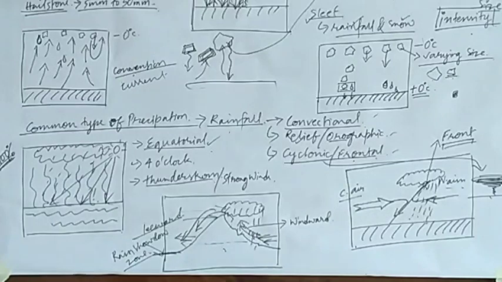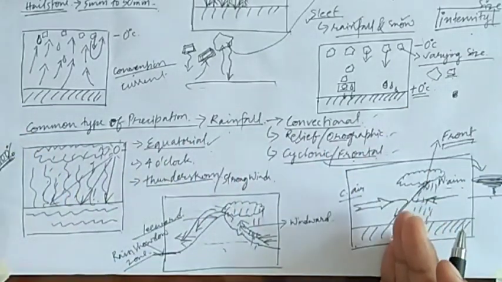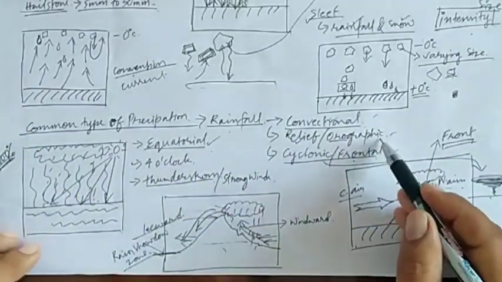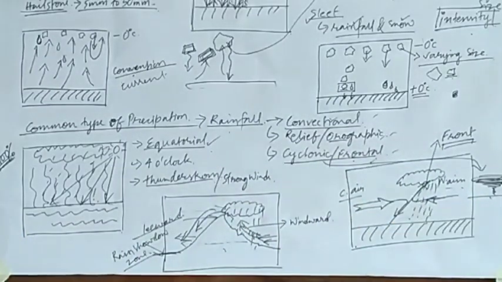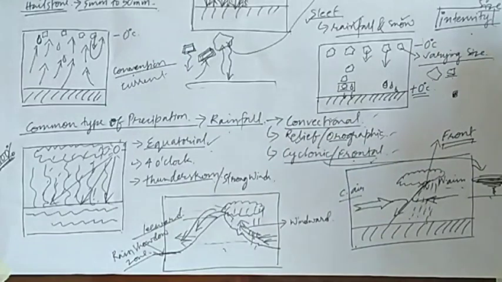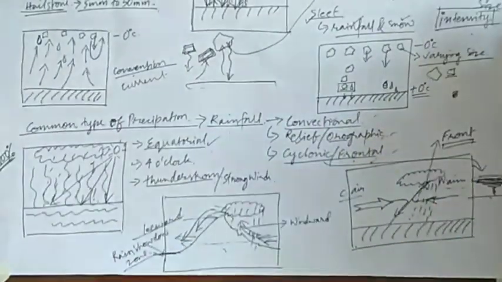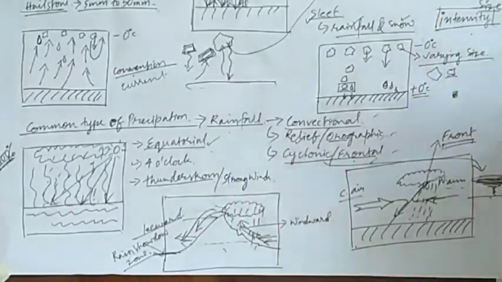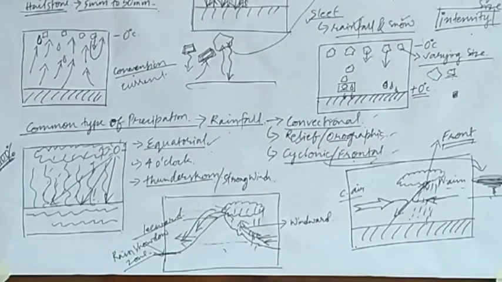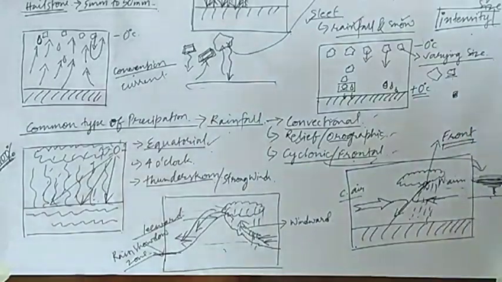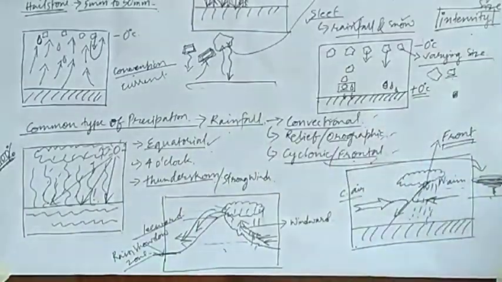Now students, you might be thinking why the warm air mass will rise along the slope of the front. It is because the warm air mass will be very light, isn't it? The density of the warm air mass will be light, whereas the cold air mass will be heavy. So being light, it will always rise above, and the cold air mass will always descend downwards. So when it rises above, it will condense and it will lead to the occurrence of rainfall.